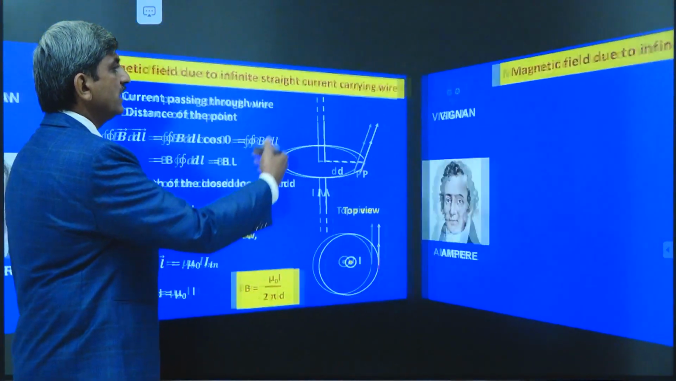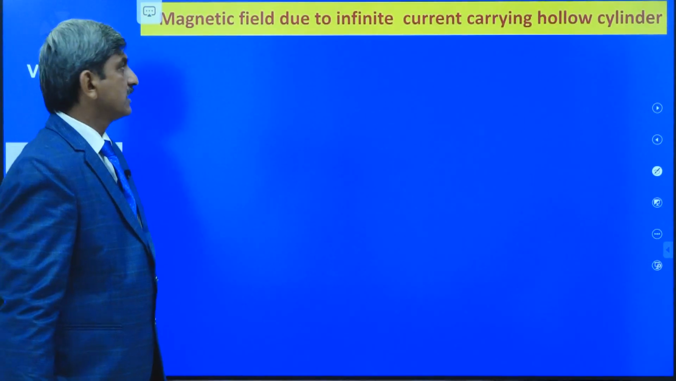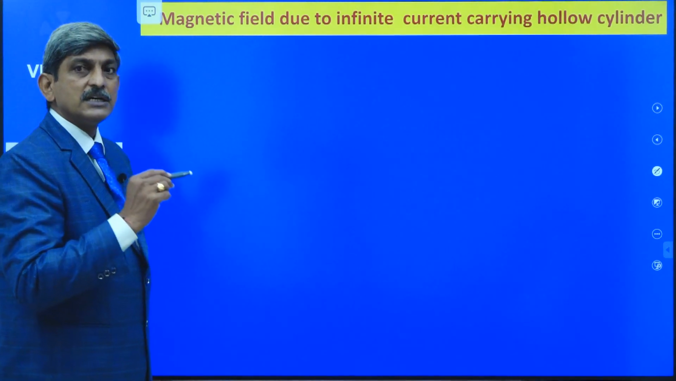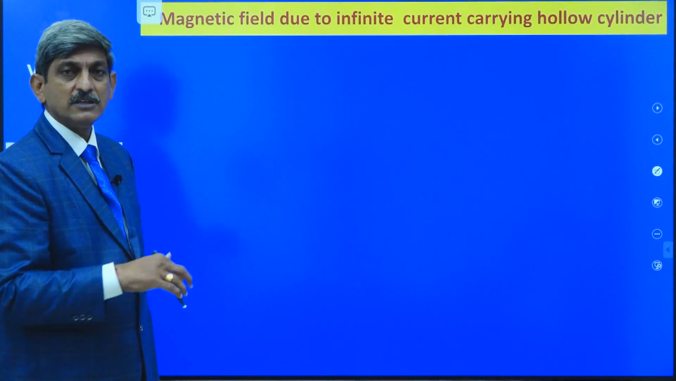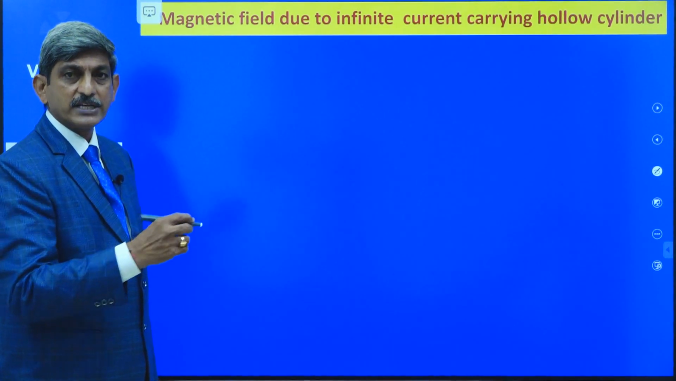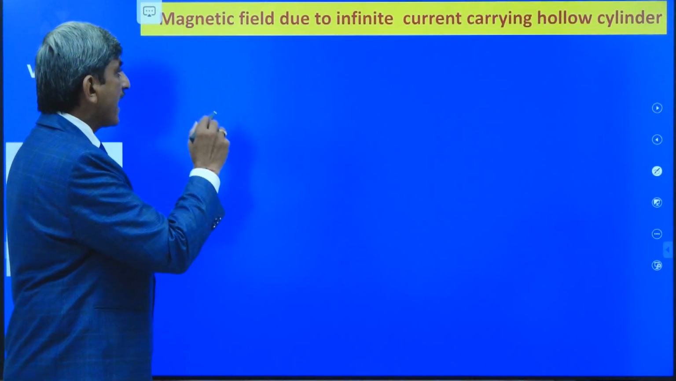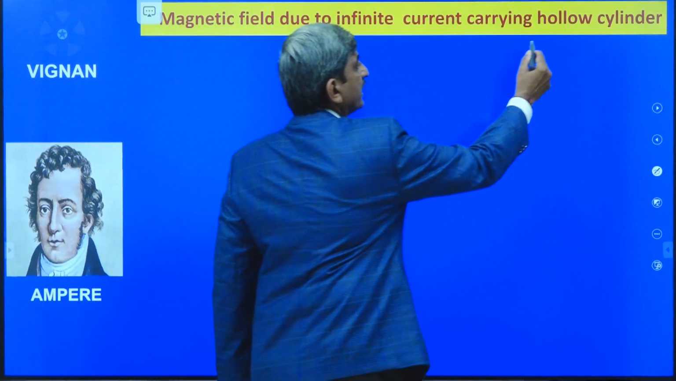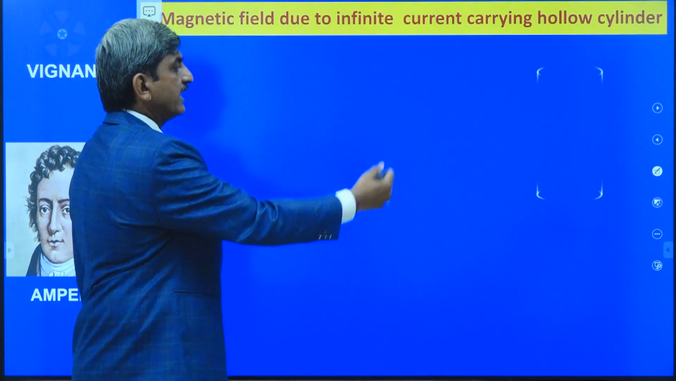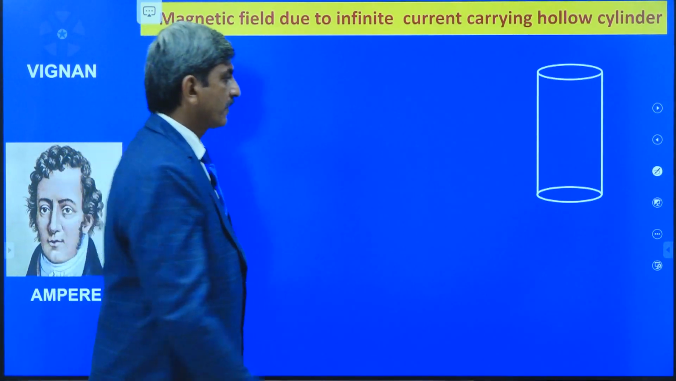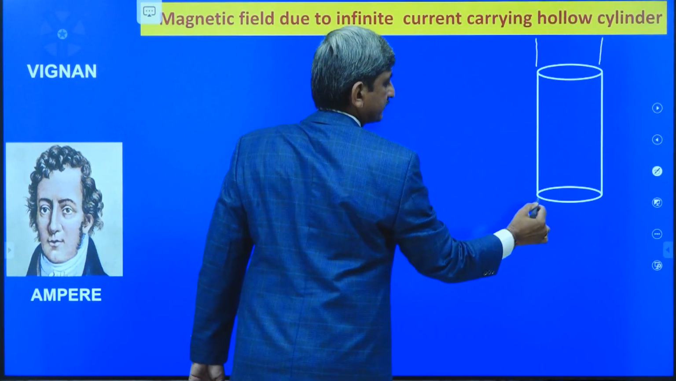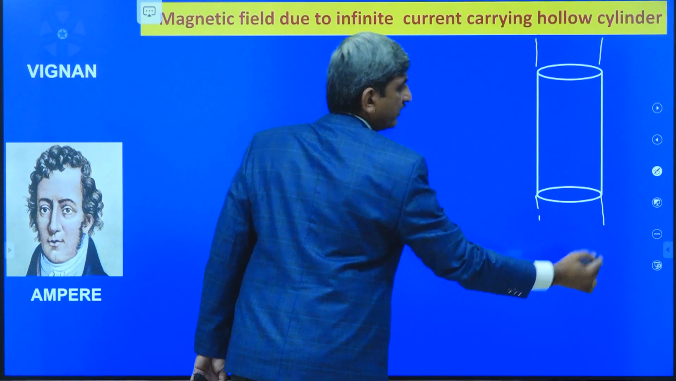Now come to the second application, in which the magnetic field is due to the infinite current carrying hollow cylinder. In the previous one, we studied the magnetic field produced by the long straight wire, whereas here we are going to determine the magnetic field due to the infinite current carrying hollow cylinder. For that, let us consider a cylinder. Let it be of infinite length.